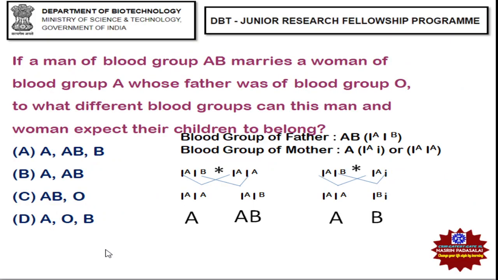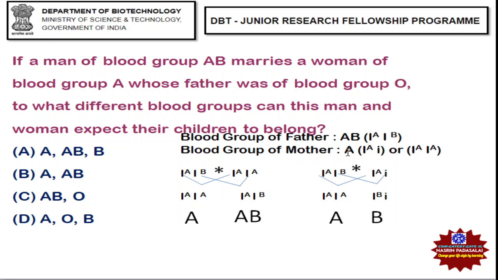Next is, if a man of blood group AB marries a woman of blood group A. So the father's blood group is AB and mother's blood group is A. Now they are asking what about the blood group of children. Okay, so we can simply put a Punnett square. So father's blood group is AB, therefore his genotype will be IA, IB. Mother's blood group is A.